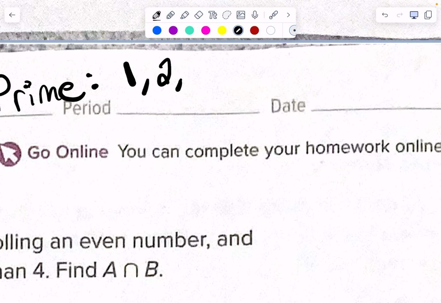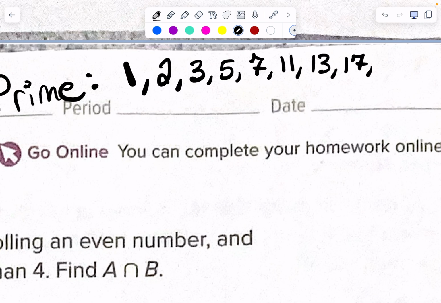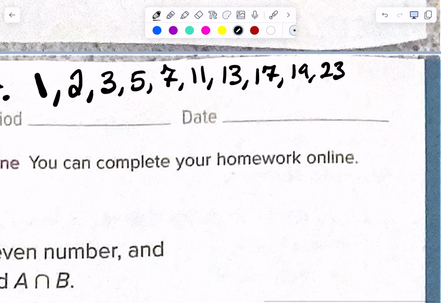Prime is if only 1 and itself goes into it, okay? 3, is 3 prime? Yeah. 4 is not, 5 is. 7, 11. 9, no. 11, yeah. 13, 15? No. 17? Yes. 19, yeah. 21? No. 23, yes. 25? No. 27? Nope, 27 is 3 and 9. Oh, yeah, shoot. 29, yes. 31, yes, and continue on.